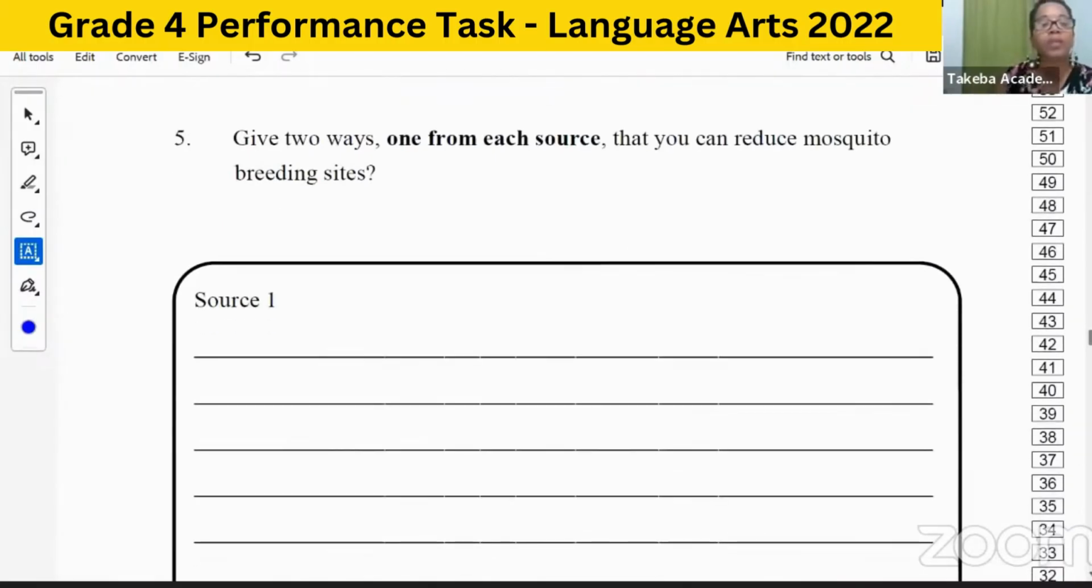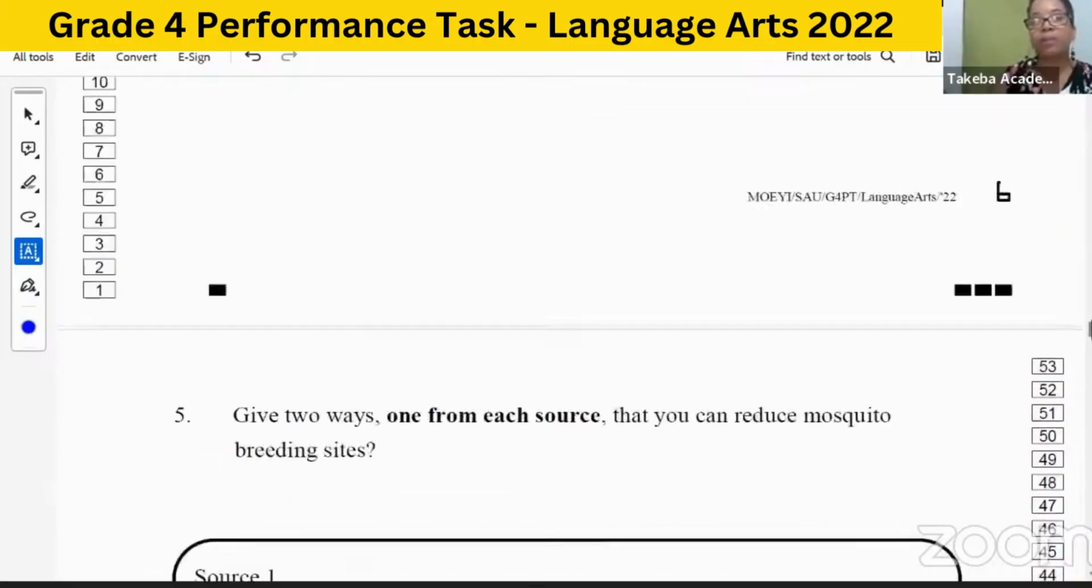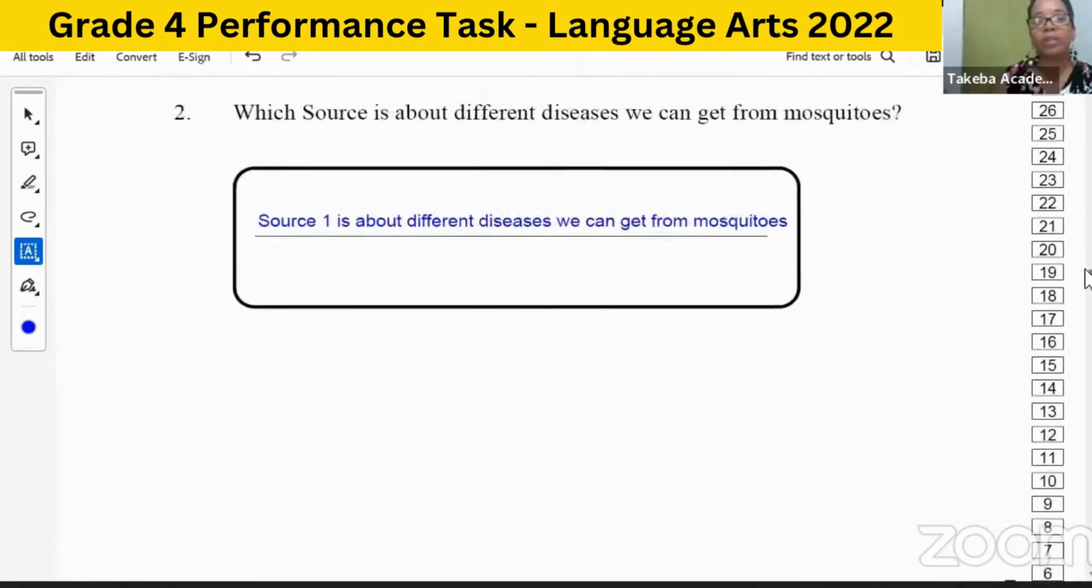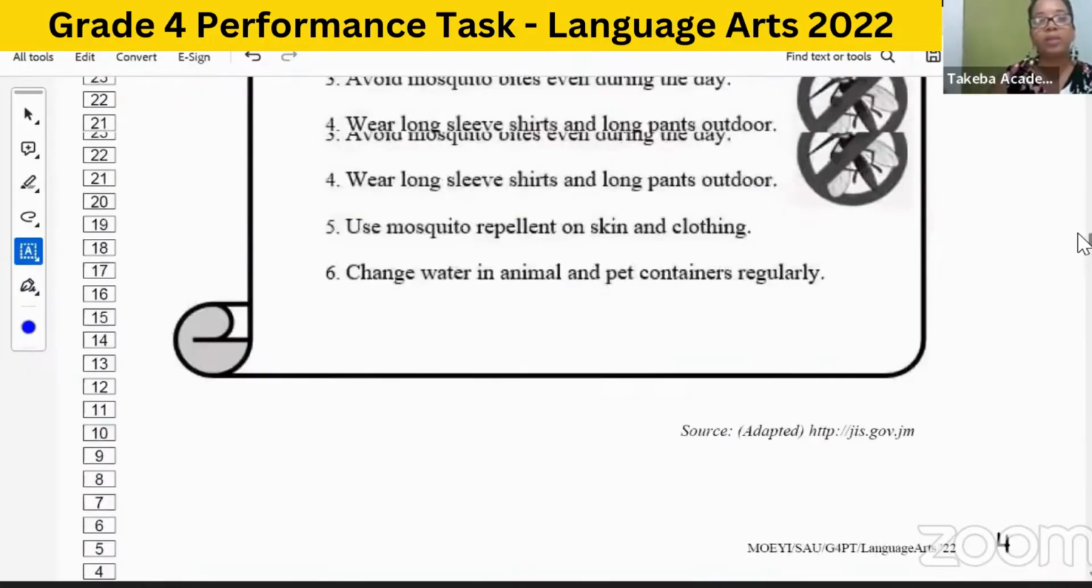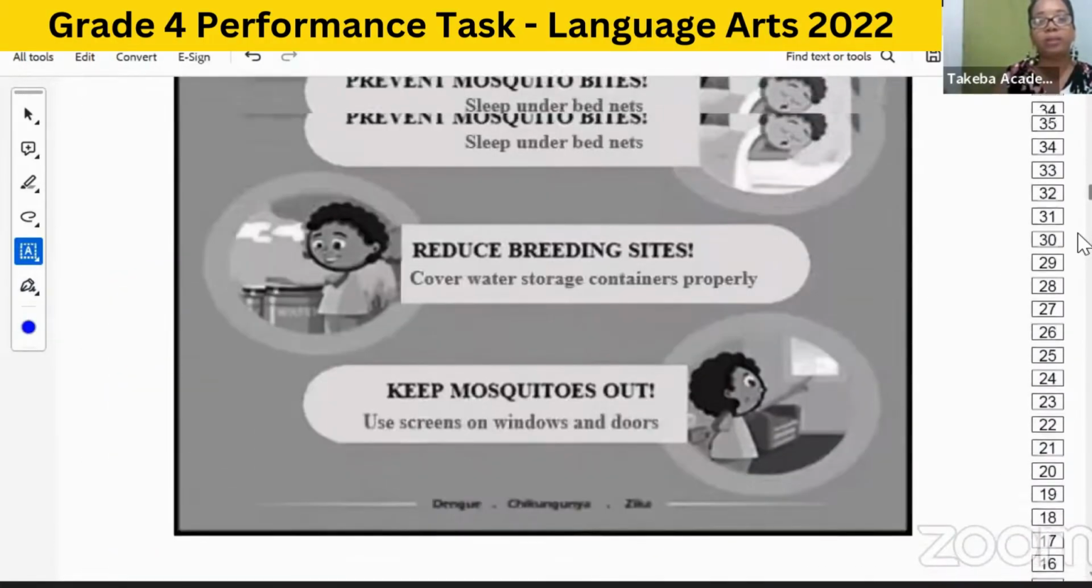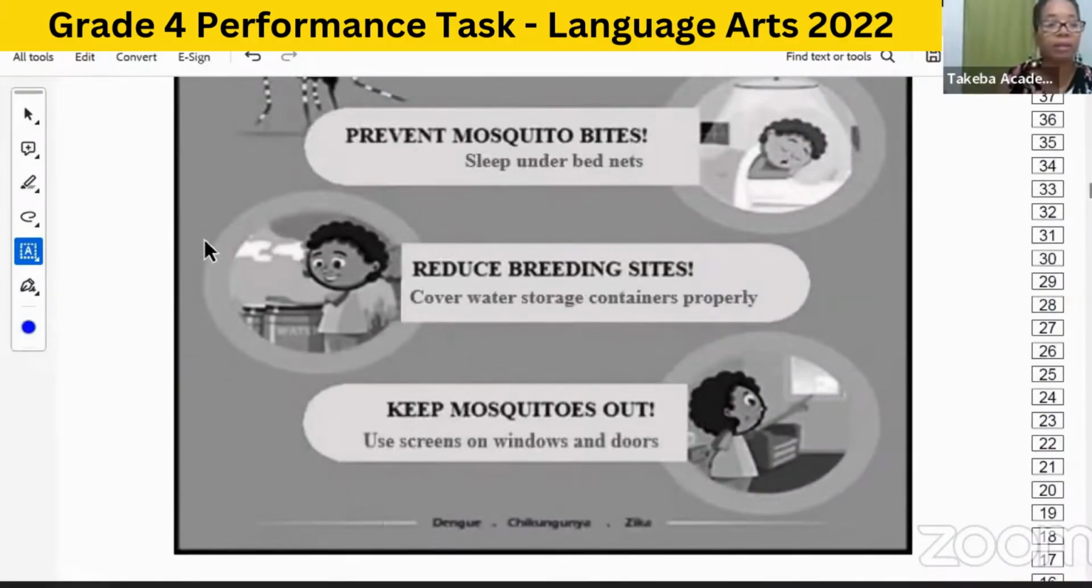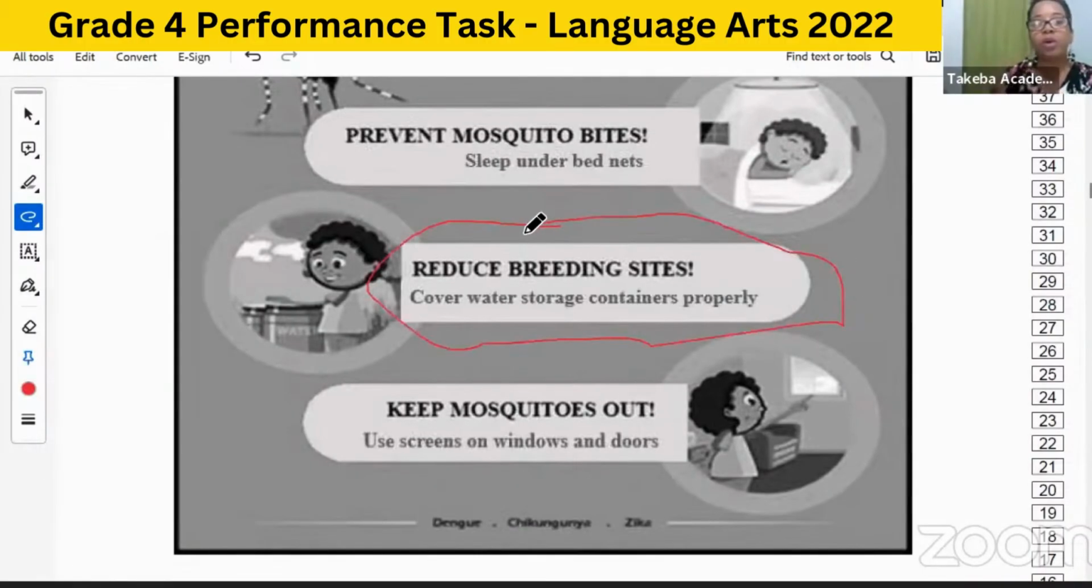Now, in question 5, it says, give 2 ways, one from each source, that you can reduce mosquito breeding sites. Okay, so we're going to look specifically at what is said about the mosquito breeding sites and how we can reduce that. So let's go to source one first. How can we reduce the breeding sites? All right, so right here it talks about reduce breeding sites. So what are we supposed to do? Cover water storage containers properly. Okay, so it's pretty much very explicit right here.